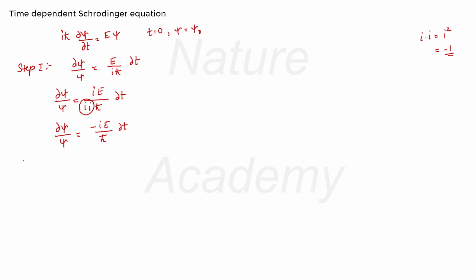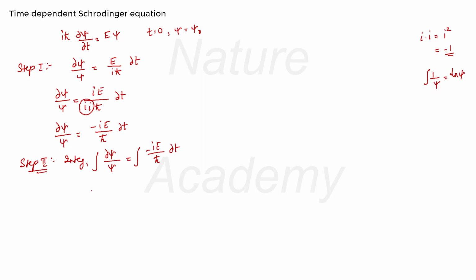Now let us do our step 2. Step 2 is to integrate the above equation on both sides. If I integrate this equation on both sides, I am going to get the integral of ∂ψ/ψ equal to the integral of −iE/ħ ∂t. Now I know that the integral of 1 by ψ will be log ψ.